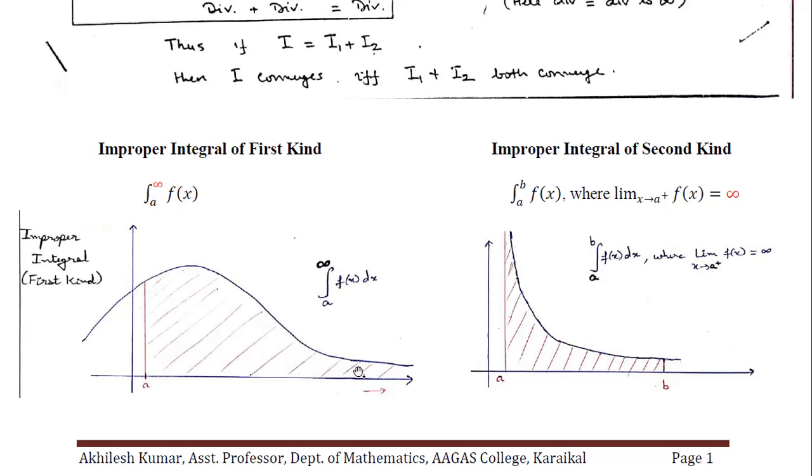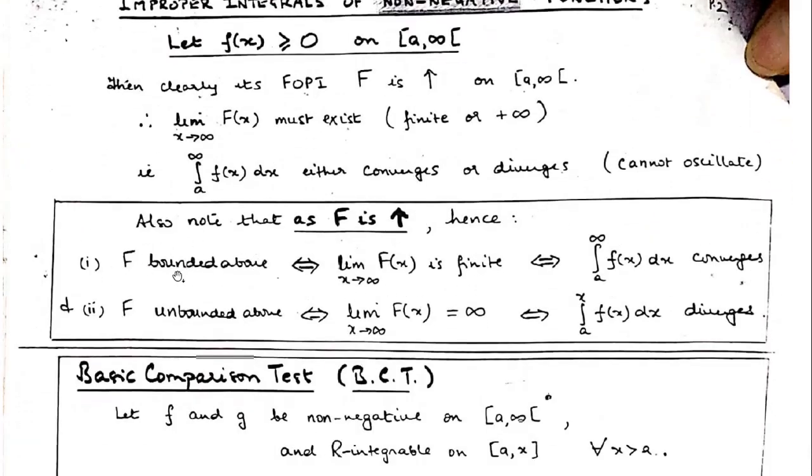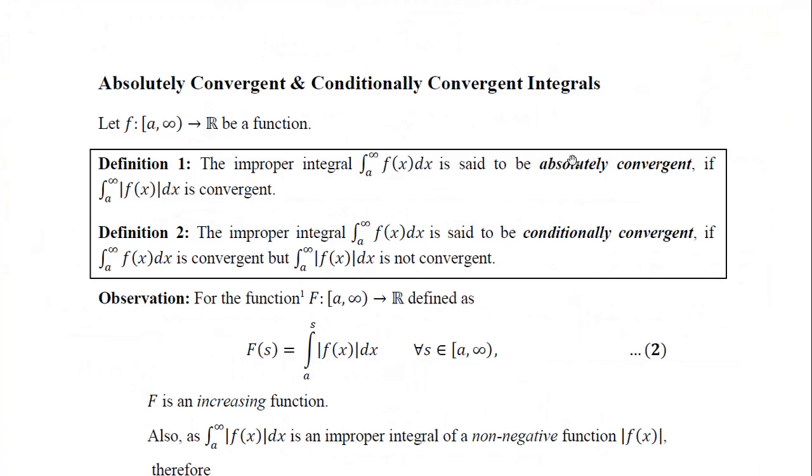So as s increases, this integral will give you an increasing value only, and therefore the limit of this function will have a value. This is because it is always an increasing function. If this is a bounded function, then this limit will be finite, and the integral will be convergent. And if it is unbounded, then definitely this integral will be divergent. So that's how we will use this for discussing absolute convergence.